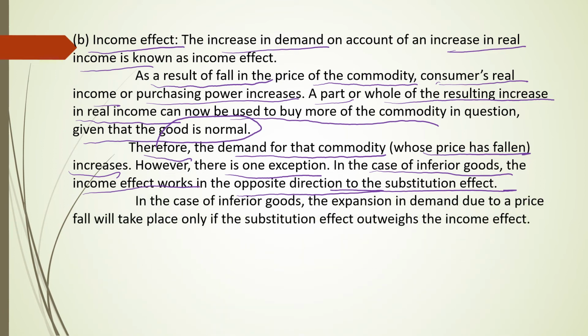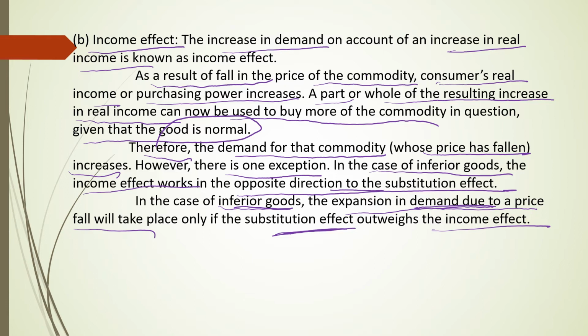In case of inferior goods, the expansion in demand due to a fall in price will take place only if the substitution effect outweighs the income effect.